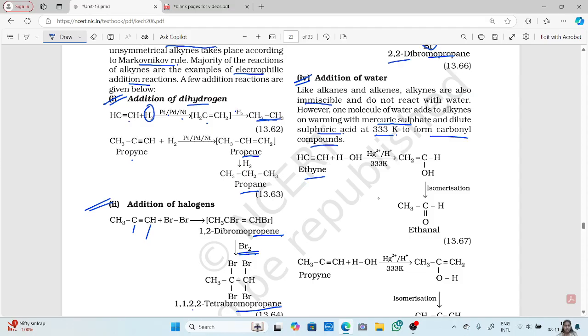So, when you add water to ethyne and react this mixture in the presence of mercuric sulfate and sulfuric acid at a temperature of 333 Kelvin, you get CH2=CHOH. Okay, this is the alcohol, right? Now, isomerization of this, you will get ethanol.